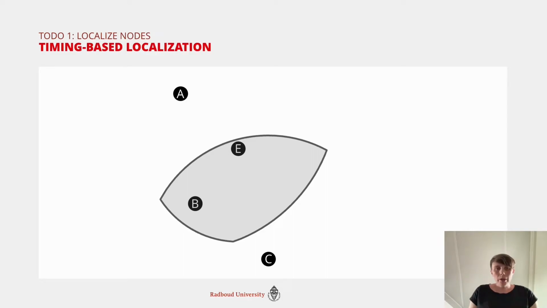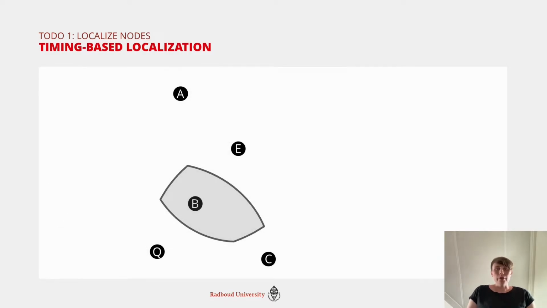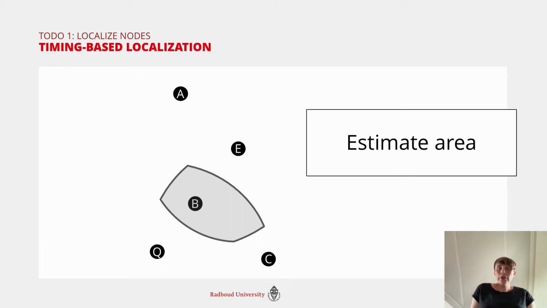Now, if you look at our measurements, it's not optimal yet. So we have a rather big area. We have B and E in that area. So what we can do to improve is we just add more nodes. So when we add node Q in our measurement, get a new intersecting area, and this is where B is supposed to be located. So this is the approach that we can use to estimate a target area.